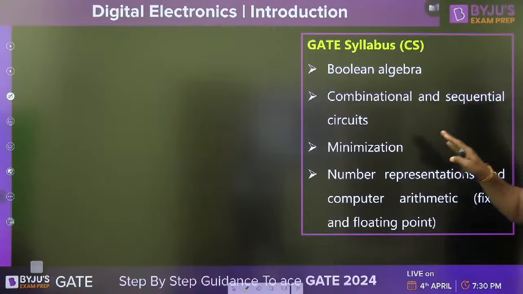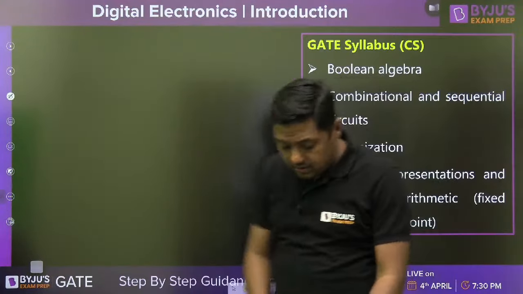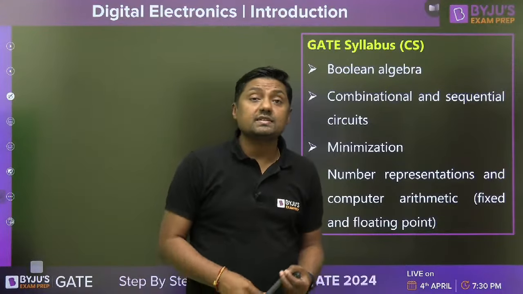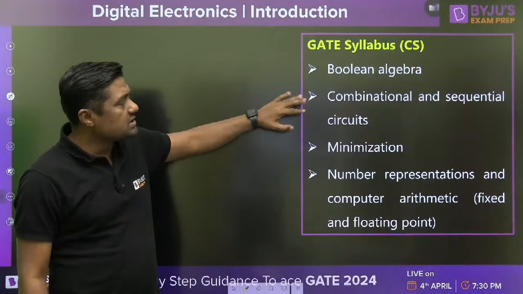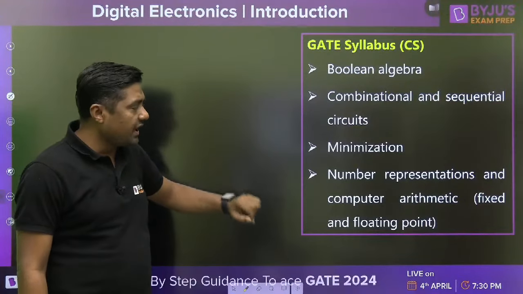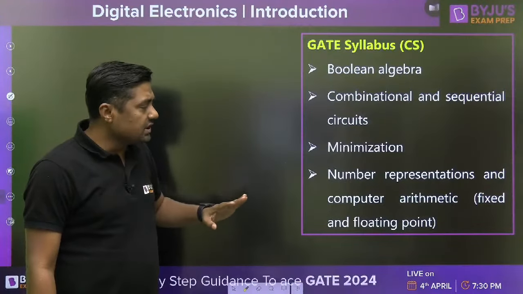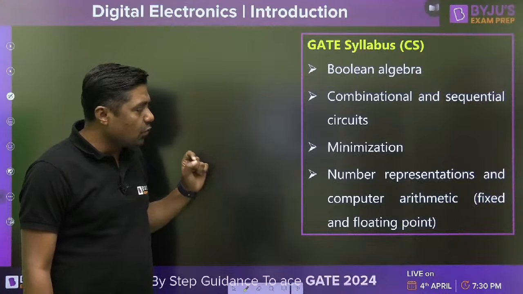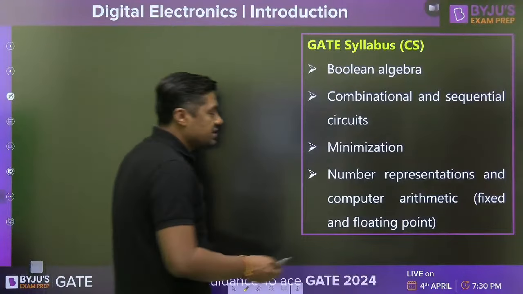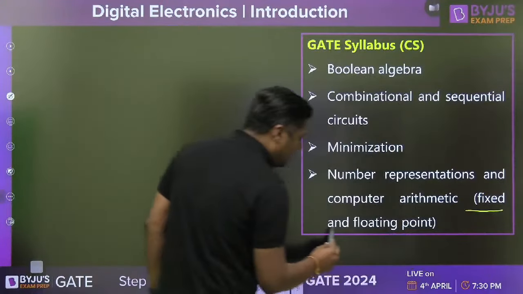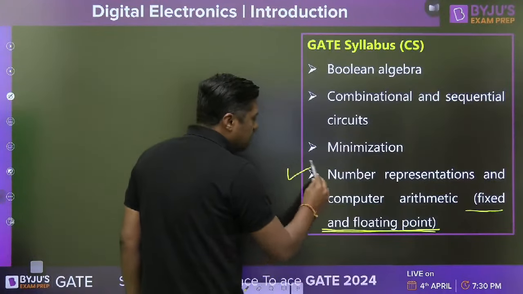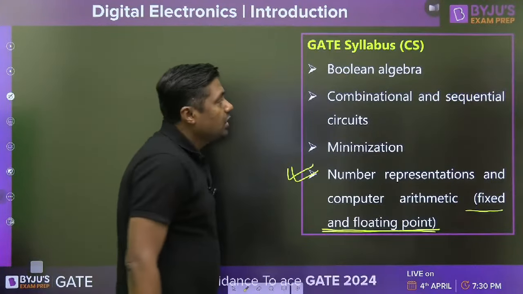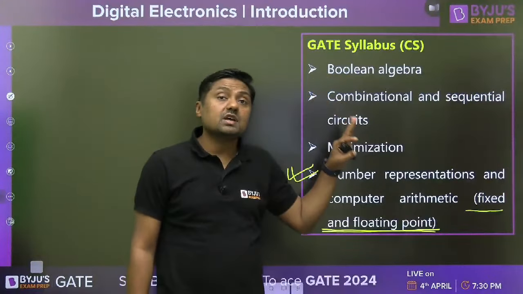Computer science, guys. How many students from computer science here? What's the syllabus? Boolean algebra, combinational and sequential circuits, minimization techniques, number representation, computer arithmetic, and fixed and floating point representation. This is also in the electronics branch. So we will discuss all these points. This is the syllabus for computer science students.